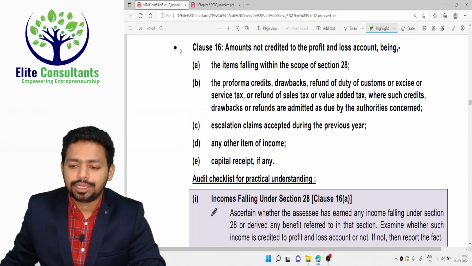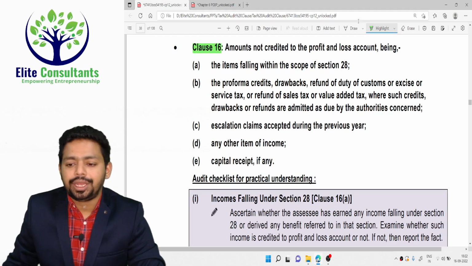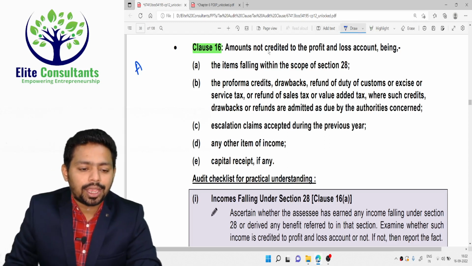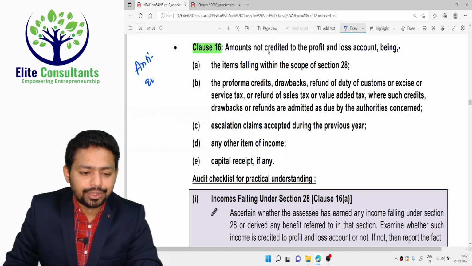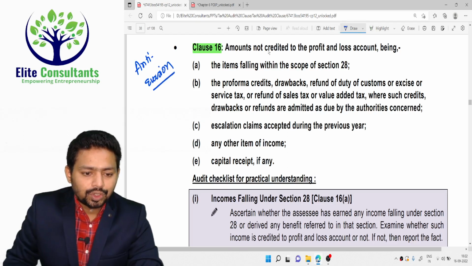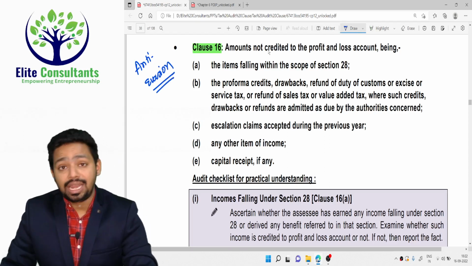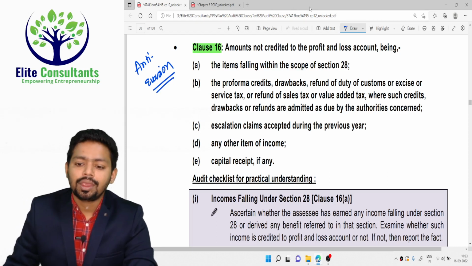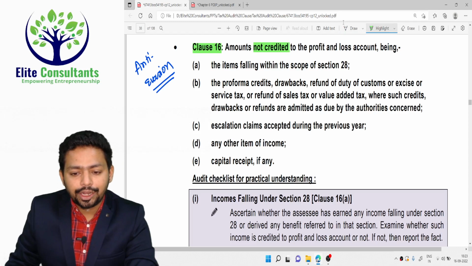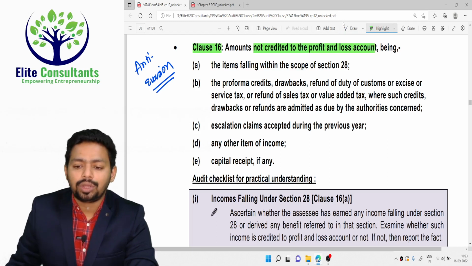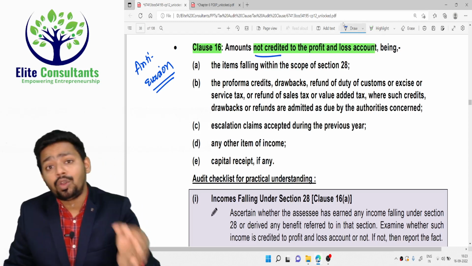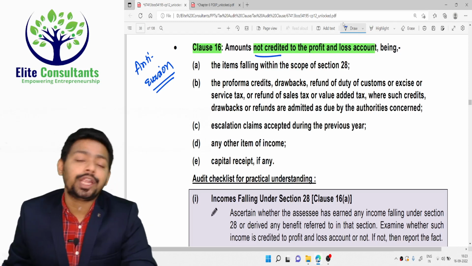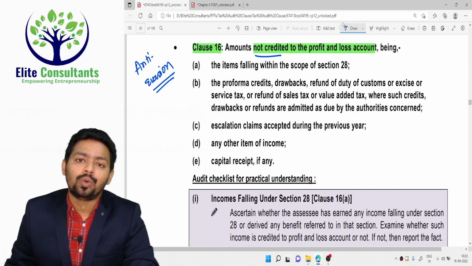Again, this clause was introduced to capture if the assessee is hiding any income or not. So again, the purpose of this clause is anti-evasion. As an auditor, you need to check whether any income is hidden by the assessee during the previous year. Amount not credited to the profit and loss account. So look at the heading of this. Amount not credited, and why something which is received by you is not credited to profit and loss account, you need to go and check.